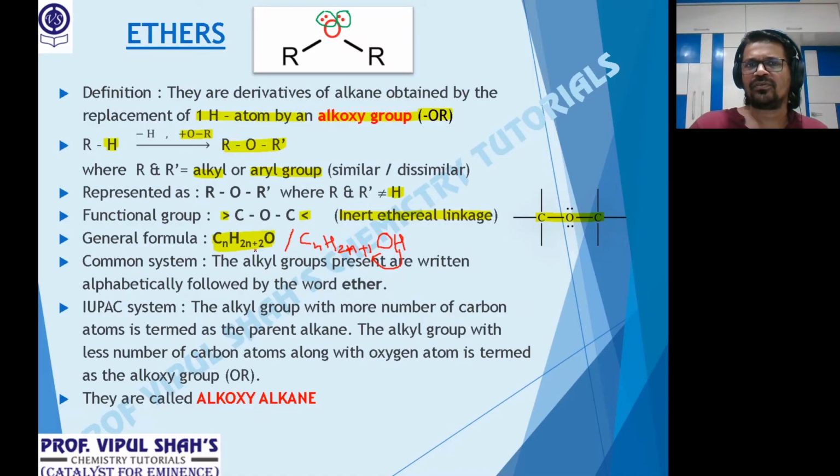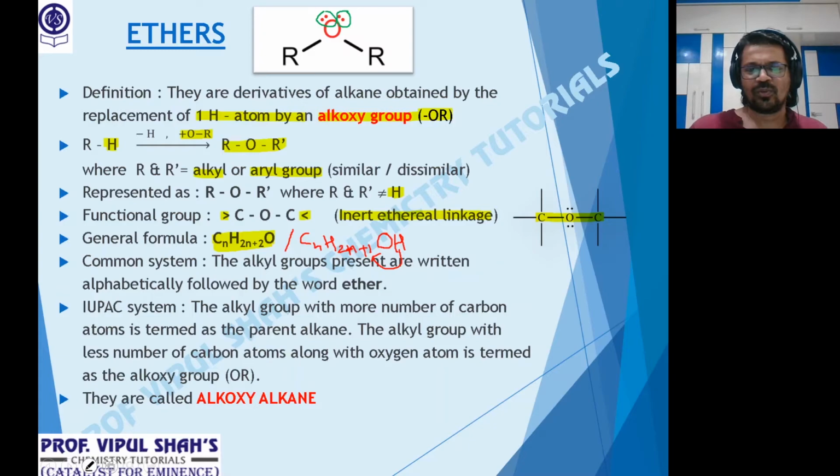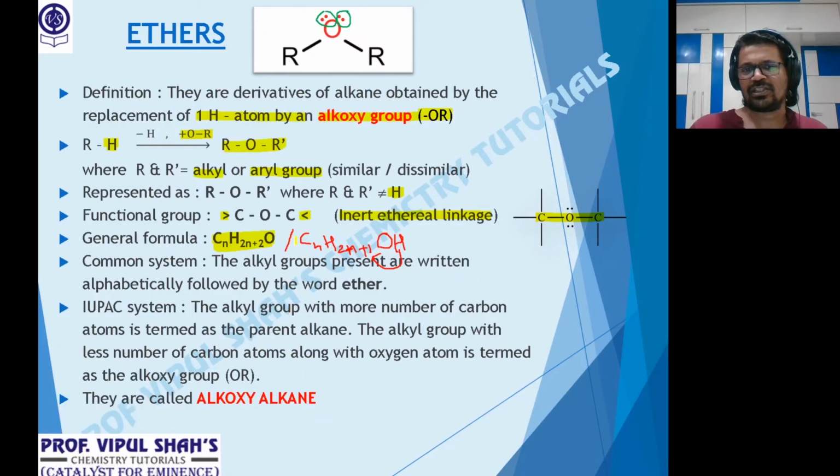That's right in front of you. Now this formula, whose formula was this? Anybody remembers? CnH2n+1OH. Anyone? Yes, this was the general formula for monohydric alcohols.